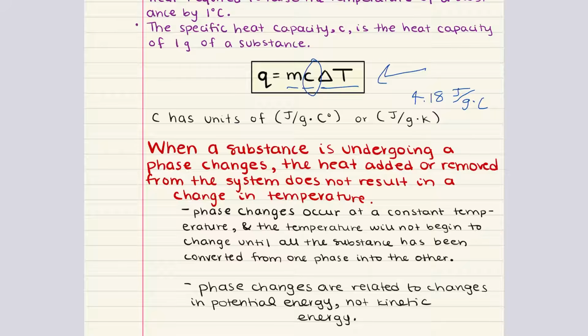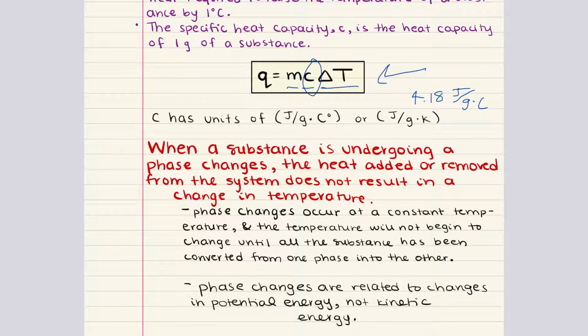This means that water requires 4.18 joules of energy to raise the temperature of 1 gram of water by 1 degree Celsius or Kelvin. Now, this high specific heat capacity of water is crucial in many processes, both natural and industrial, because it allows water to absorb and store large amounts of heat without undergoing significant temperature changes. This property of water makes it an effective coolant and is also a reason why it plays such a vital role in regulating temperature in the environment.